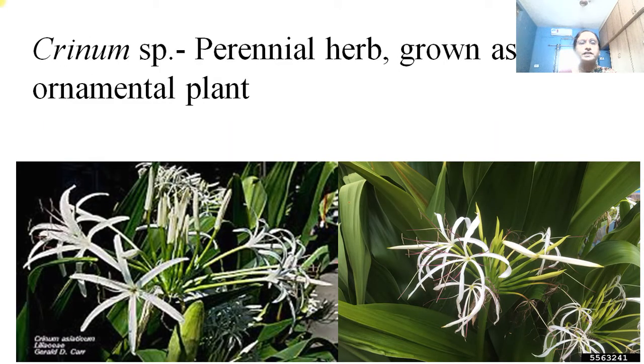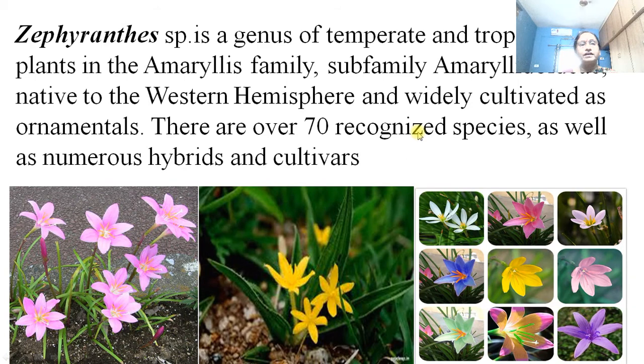Then Crinum species, this is also a perennial herb grown as an ornamental plant. These are the Crinum species. Then Zephyranthes species, found in the western hemisphere as well as in our region. We commonly call it a lily flower. They have various beautiful colored flowers. They are pink, yellow, as well as blue in color also.